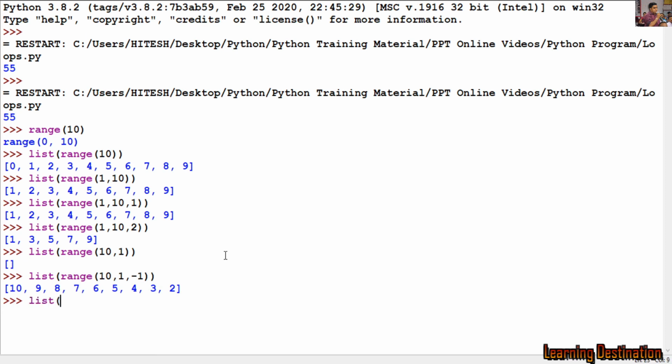List range 10 comma 1 comma -2, this will give us 10 8 6 4 and 2. So this is how your range function will work.